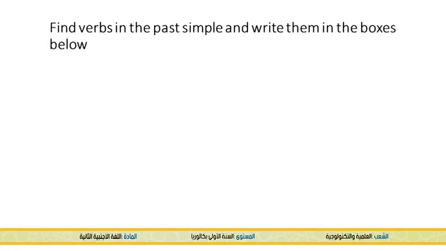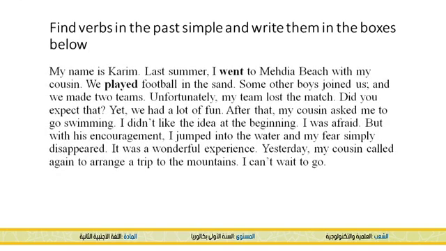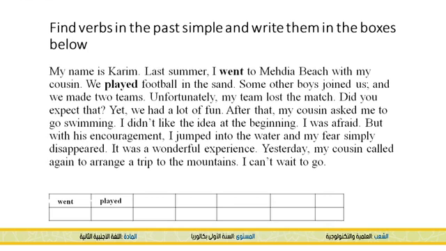Now, in the text, find verbs in the past simple and write them in the boxes below. So you read again the text and try to find verbs in the past and place them in the boxes below. The first two verbs are already done. We have went and we have played. What you need to do now is add other verbs that you may find in the text. Okay, take a few seconds and then we move to correction.